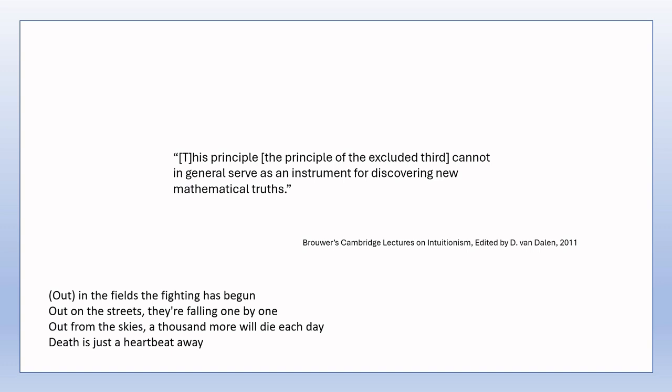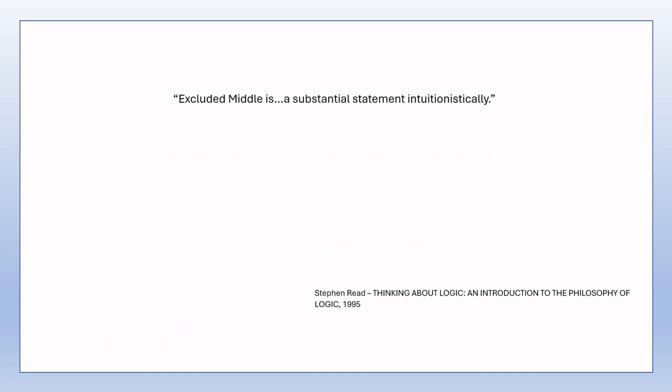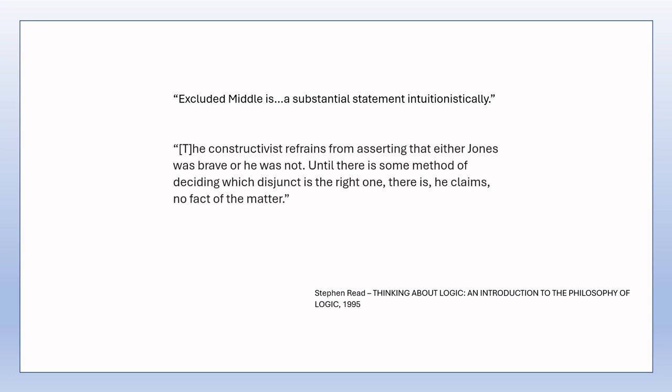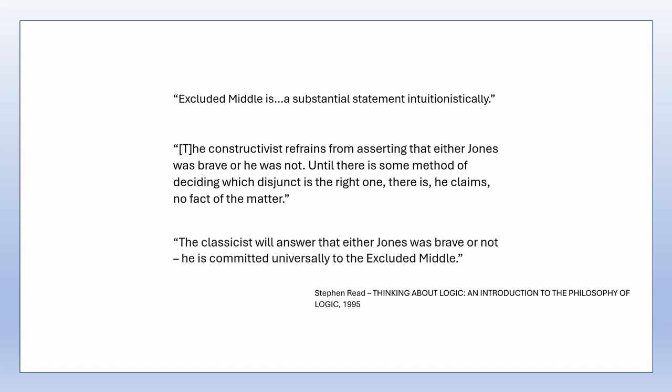In Stephen Read's book, Thinking About Logic, we read, excluded middle is a substantial statement intuitionistically. Also in Read, the constructivist refrains from asserting that either Jones was brave or he was not. Until there is some method of deciding which disjunct is the right one, there is, he claims, no fact of the matter. And Read goes on to say, the classicist will answer that either Jones was brave or not. He is committed universally to the excluded middle.